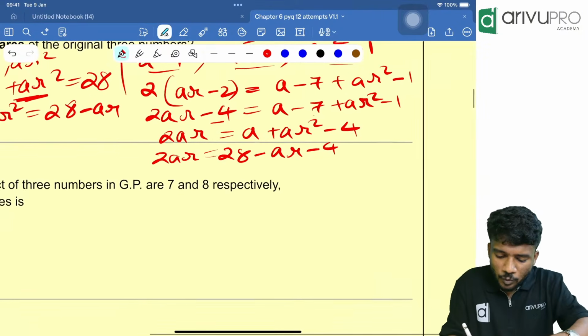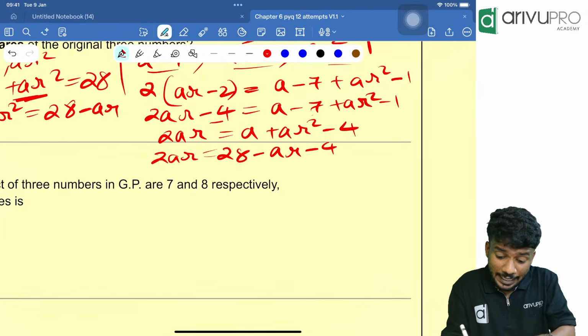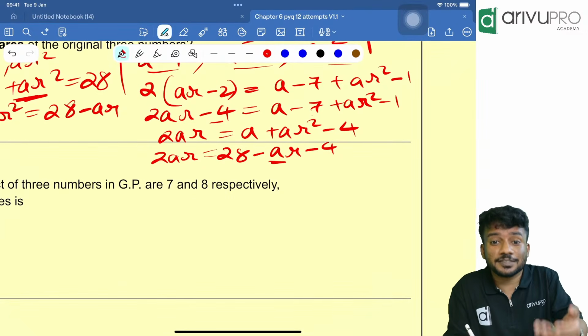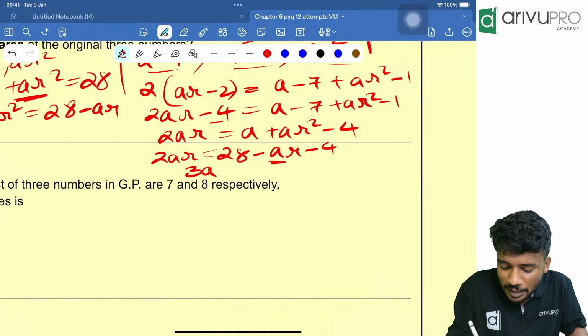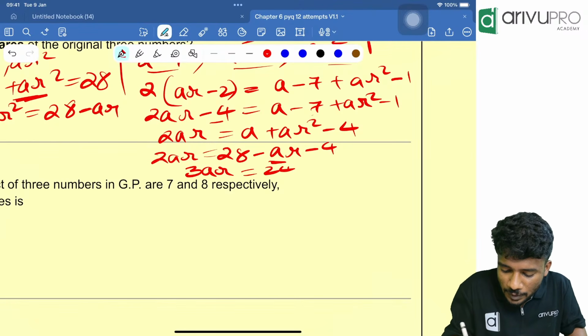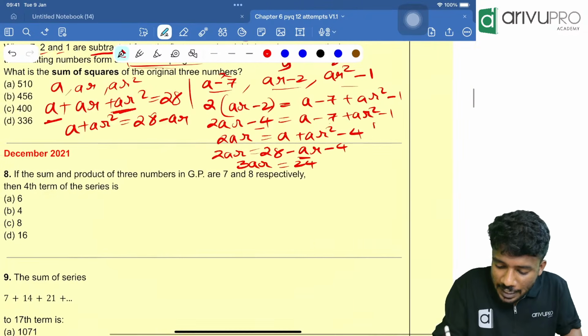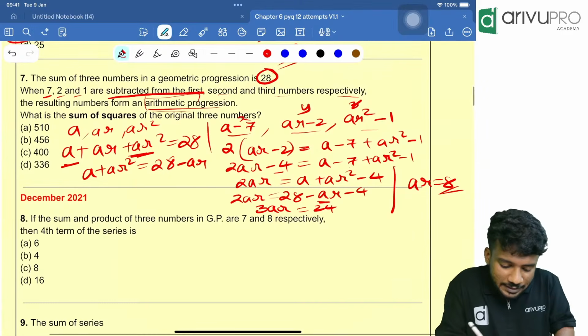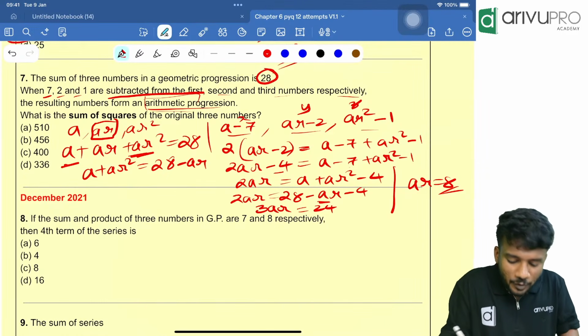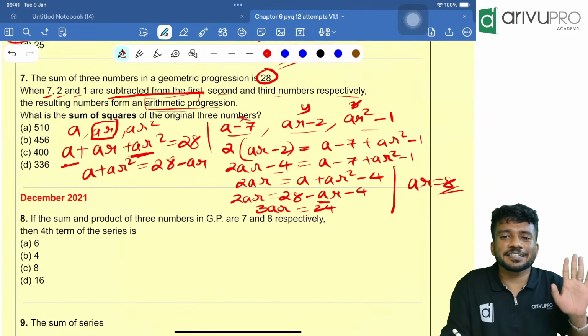Now this will become what? AR goes to the other side, minus AR goes to the other side, it will become plus AR. That means 2AR plus AR is how much? 3AR is equal to 24. That means AR is equal to 8. The middle term is 8. Okay, the middle term is 8.